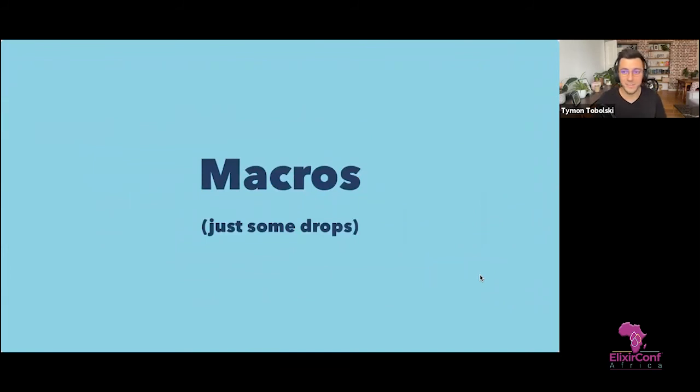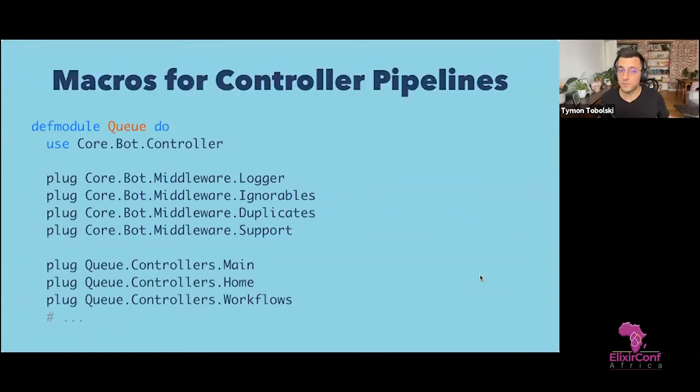We also use some macros, but just a little bit. I know macros may be a controversial topic, but I still think that applied in the correct amount they can bring a lot of value to your project. We basically stole what Plug does with pipelines, and what Phoenix does with the endpoint. And we built something similar where we can have both middleware and controllers. This could be done without macros, but it just looks much, much nicer this way. And the macros are not that hard to understand.